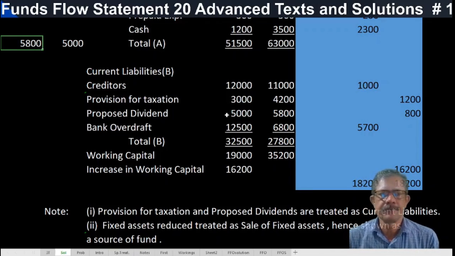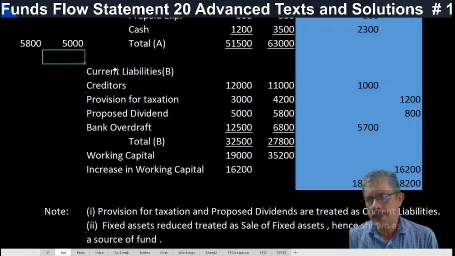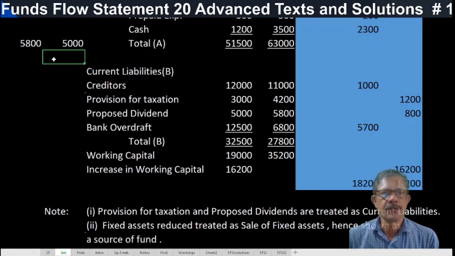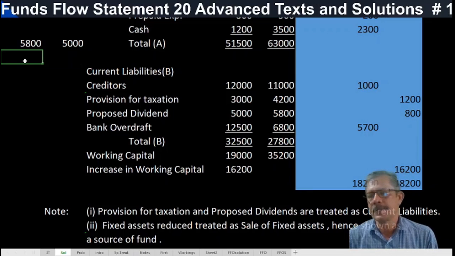Same as in the case of provision for taxation. This 3,000 is assumed to have been paid during the year. So the opening provision for taxation is assumed paid during the year. So 3,000 will come here and 4,200 will come here. In either case, taking the two differences, a 2,000 rupees difference will come.